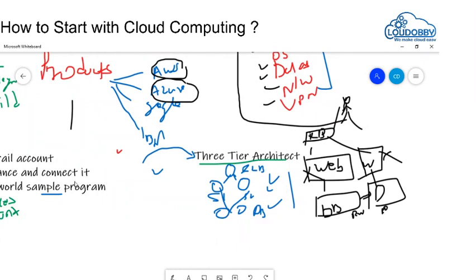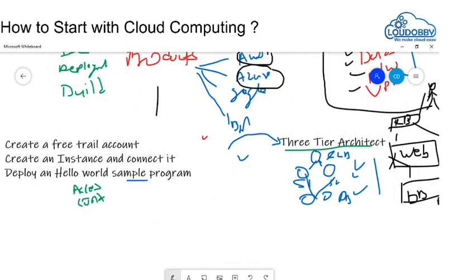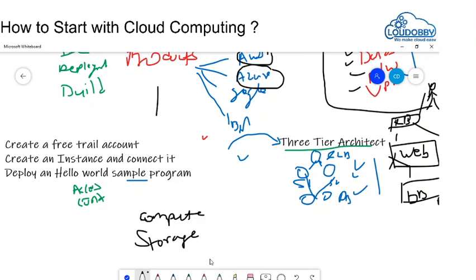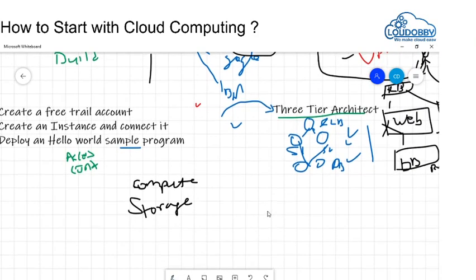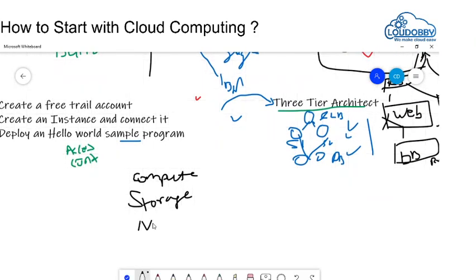Once you are done with hello world and three-tier architecture, start with understanding all the compute services. Maybe it will be EC2, VM, containers, serverless, whatever it is. Try to understand the compute, then the different types of storage, then the network components on the cloud. Basically you need to choose one cloud, whether it is AWS, Azure, or Google.